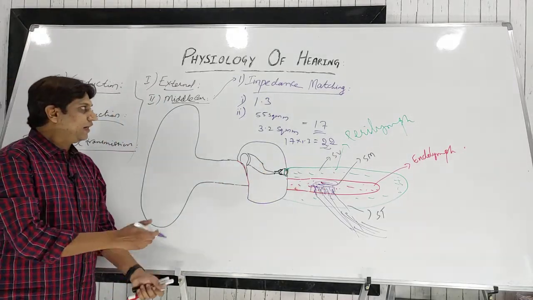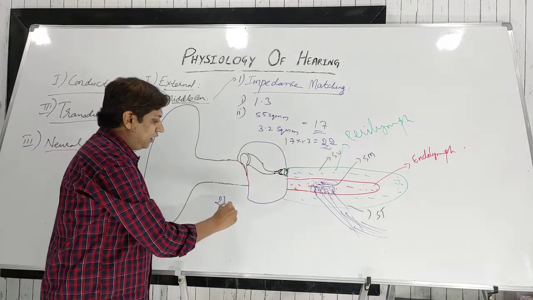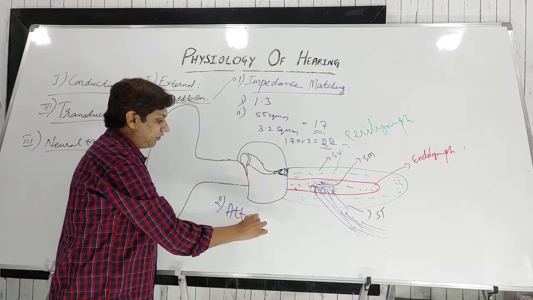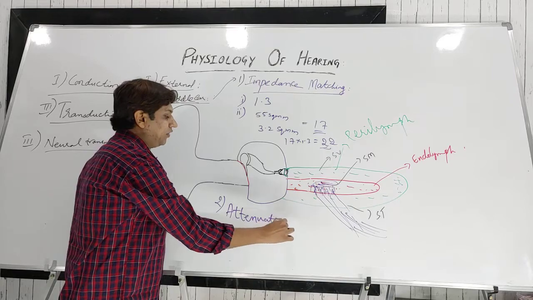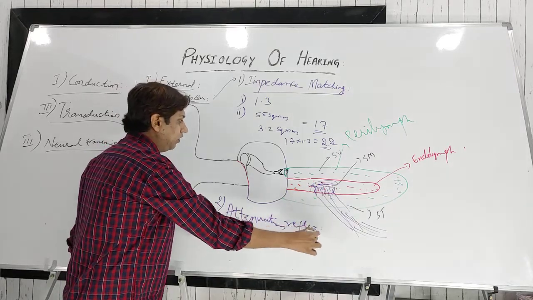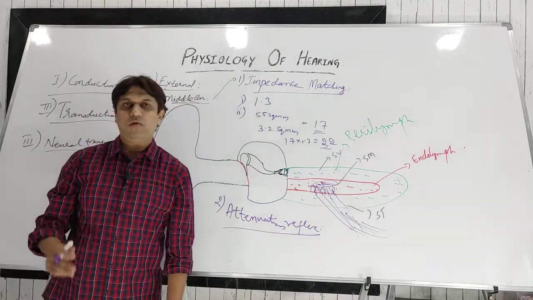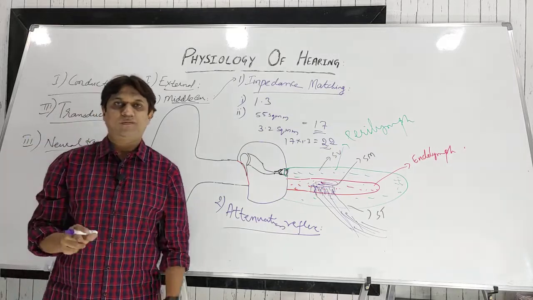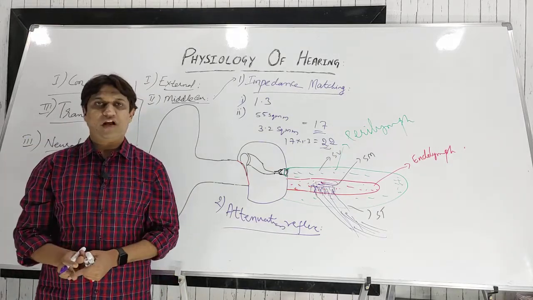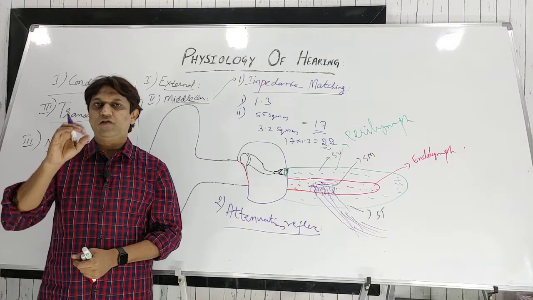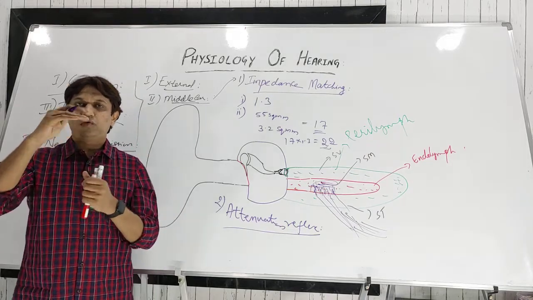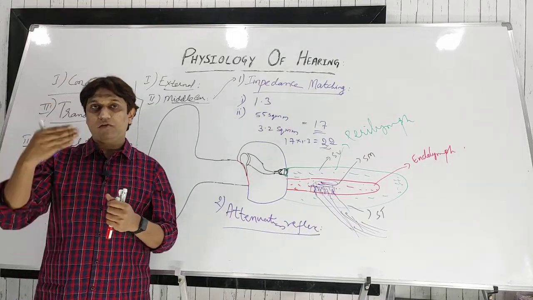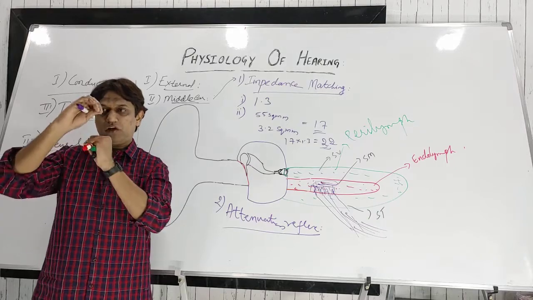That is one thing. The second thing is, the middle ear has an attenuation reflex. It is actually a protective reflex. So what is this attenuation reflex? As you know, in the middle ear there are two muscles. One is the stapedius, another one is the tensor tympani. So this tensor tympani usually enters the middle ear through the anterior wall. If you remember the anatomy of the middle ear, through the anterior wall there are two openings.